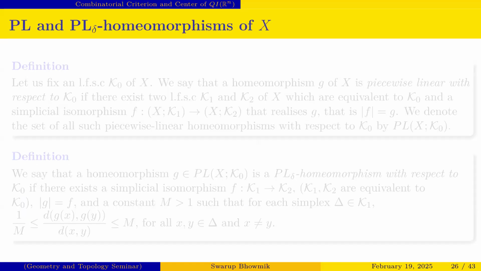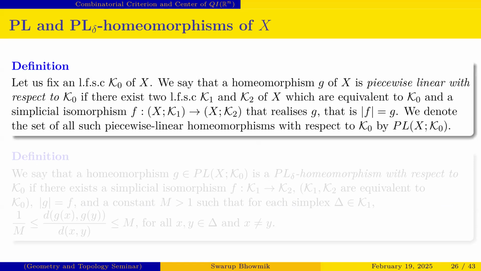Now we introduce two notions, that is PL homeomorphism of X and PL delta homeomorphism of X. We introduce PL homeomorphism in this way: suppose we fix a locally finite simplicial complex K naught of X. We say that a homeomorphism g is piecewise linear with respect to that LFSC if there exist two LFSC K1 and K2, which are equivalent to K0, such that there is a simplicial isomorphism F from K1 to K2.